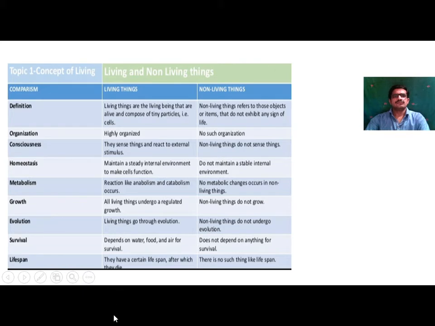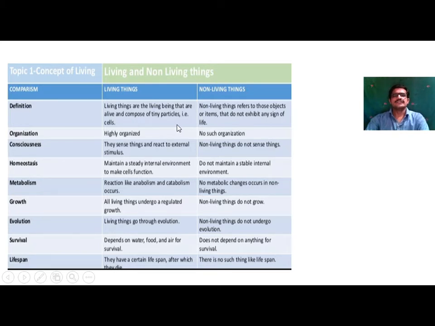Next, the difference between living and non-living things. According to the definition, living things are beings that are alive and composed of tiny particles, that is cells.